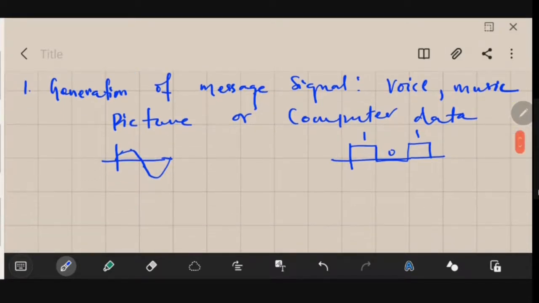So the second one is the description of the message signal by a set of symbols. This is the second step of communication.